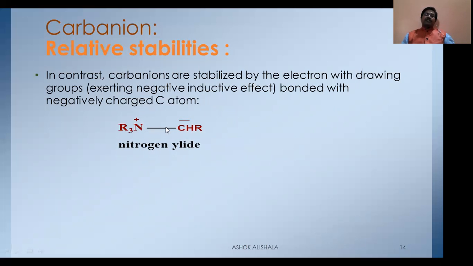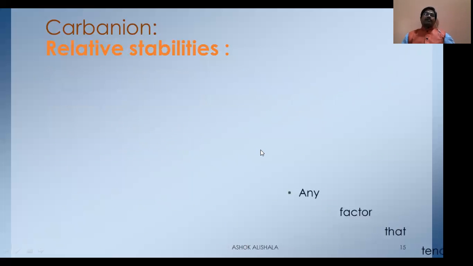Therefore, the bonded electron pairs are attracted more towards the nitrogen because it is positively charged. That's why this electron density is somewhat decreased. So the groups that can exert negative inductive effect increase the stability of the carbanion. The group that exerts positive inductive effect will decrease the stability of the carbanion.